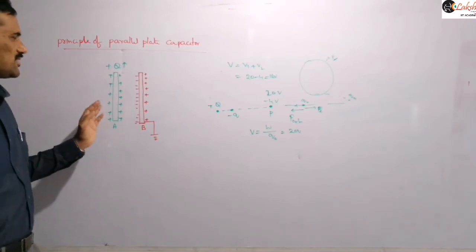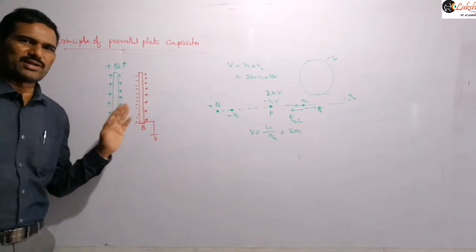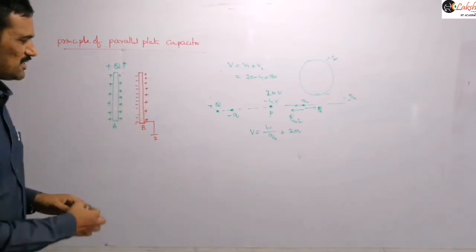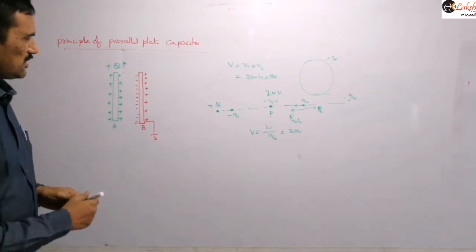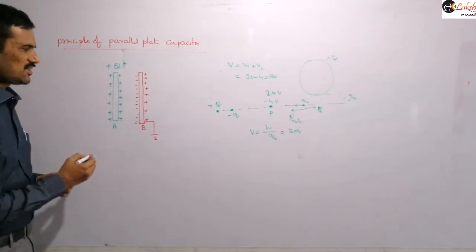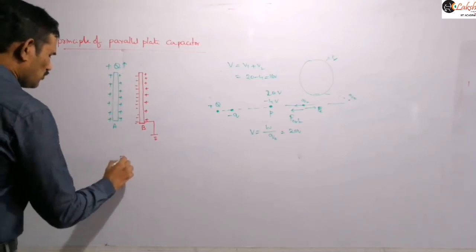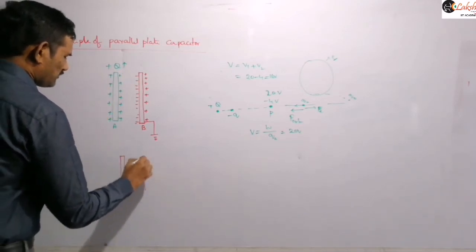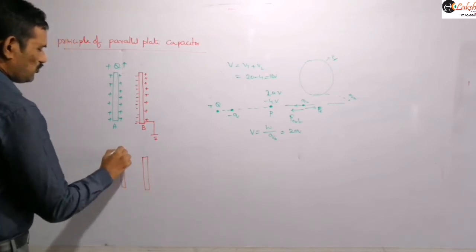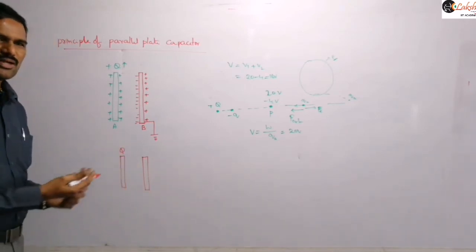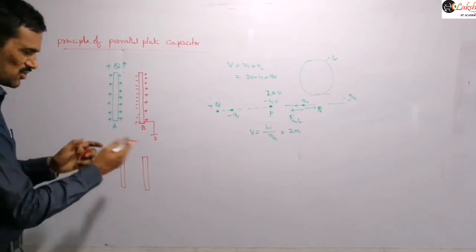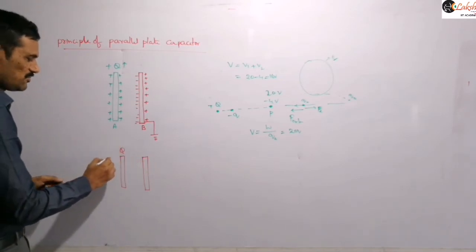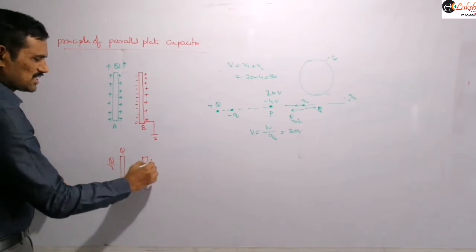And actually, for this charge distribution of the plates we already discussed. Simply, if this grounding is not completed, then charges on these surfaces will be Q, the charge given to this. That means if two plates are there like this, and only charge is given to this, as we already discussed in the applications of Gauss law, charges on the outermost surfaces will be half of the total charge given to that system.